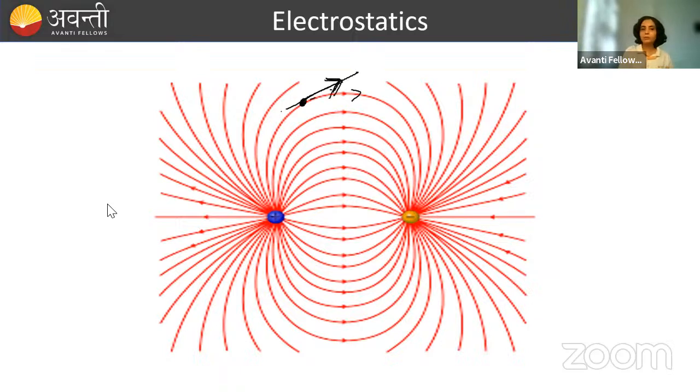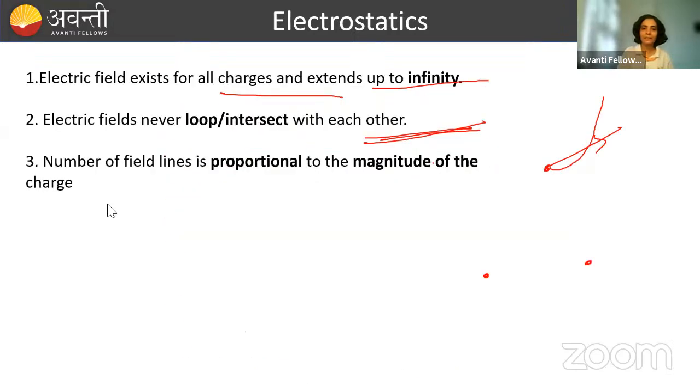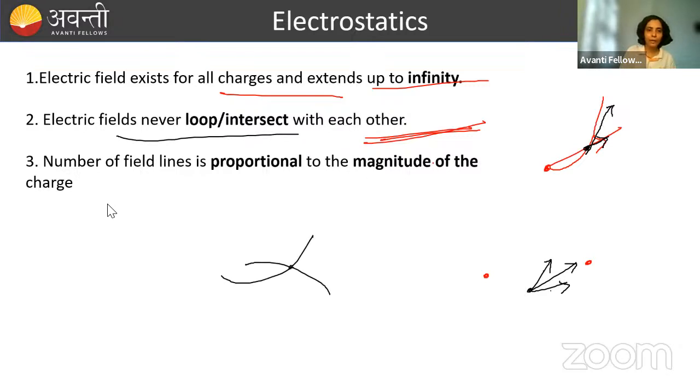ठीक है? Now suppose I'm taking a case where electric field lines are intersecting like this. So at this point, electric field one is in this direction and another tangent can be drawn in this direction. So there are two directions of electric field at a single point. It is not possible. जैसे एक point पे अगर ऐसे ऐसे दो direction आ रहा है, ultimately they will add up and become one ना. So direction of electric field should be one only. And that is why they will never intersect each other. If two loops are intersecting, so at this point we can draw two tangents now. So two directions of electric field will show up, and that's not true.